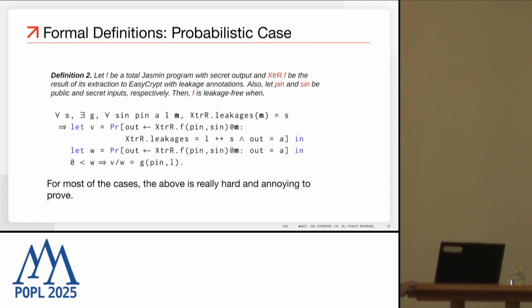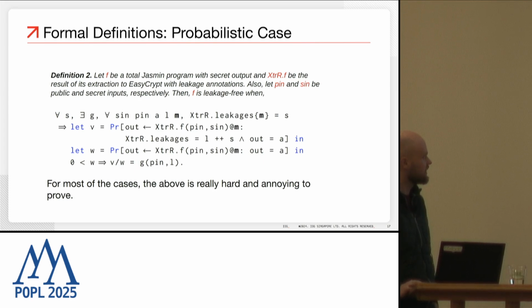To do that, we propose a kind of semantical characterization of leakage-free programs, where we define two probabilities. The probability W is the probability of producing a particular output A, where the probability V is the probability that we generate the output A and the leakages L.